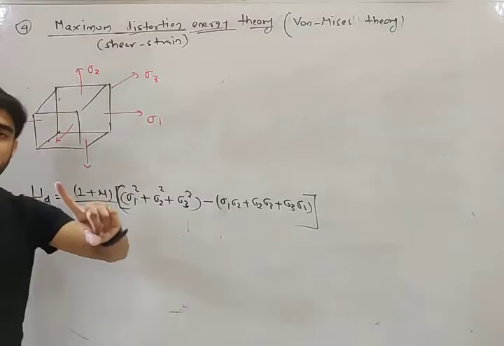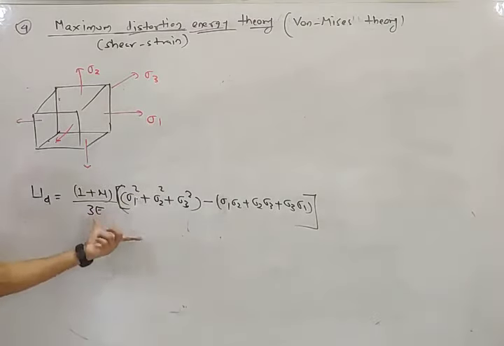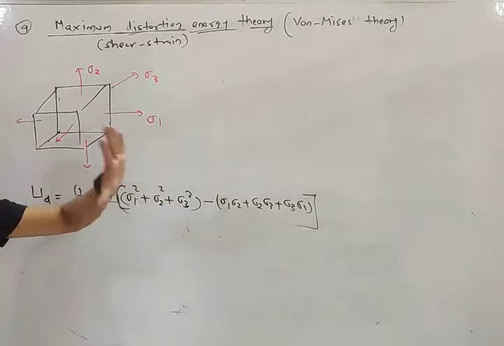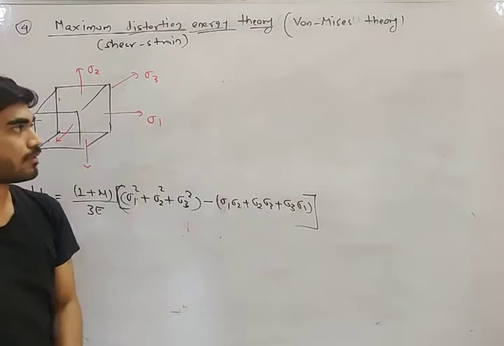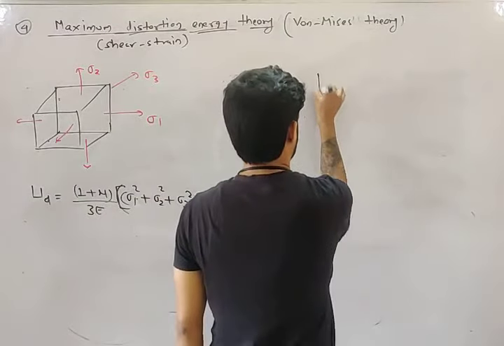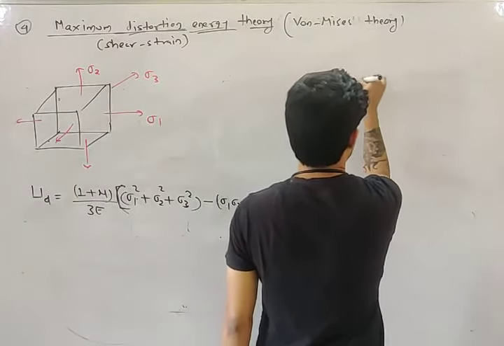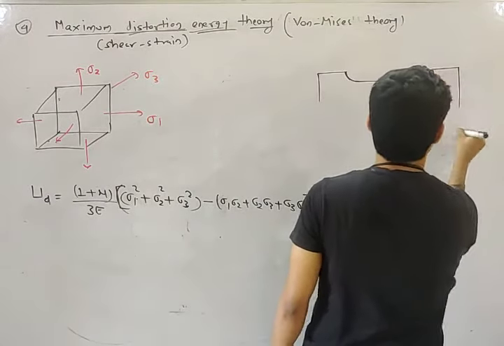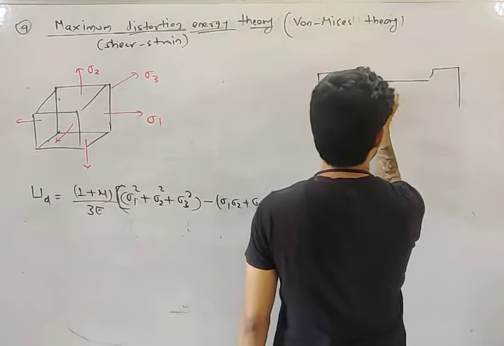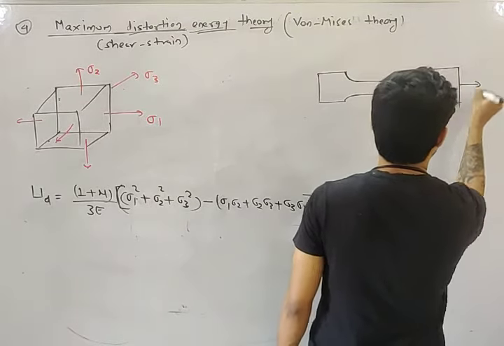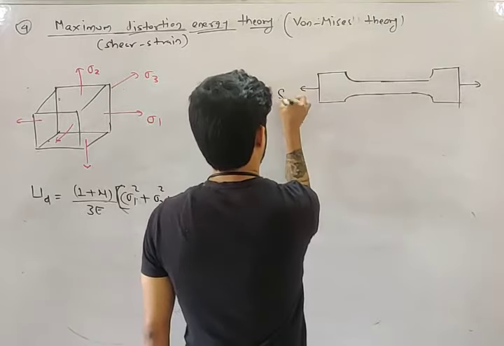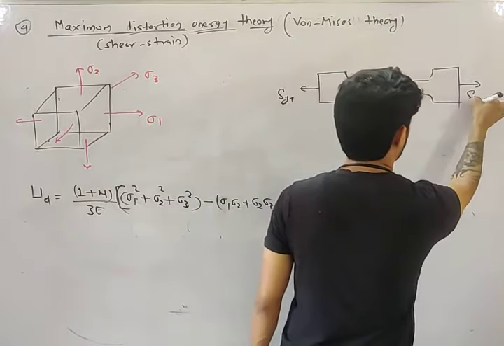You have seen the equation of strain energy. This is the equation of distortion energy per unit volume. Now, in case of a specimen subjected to uniaxial loading, what will be the distortion energy at the time of failure?